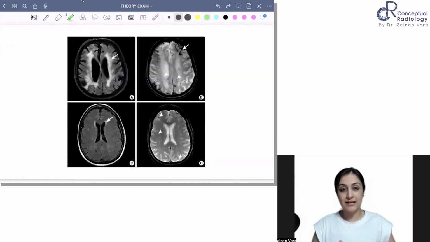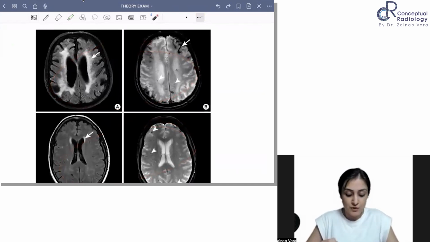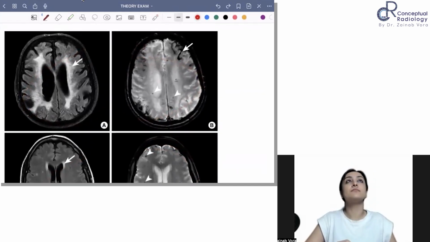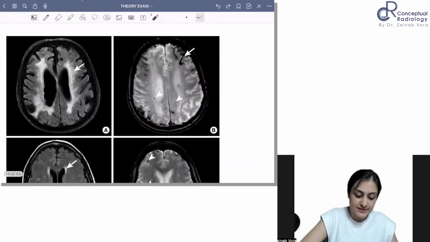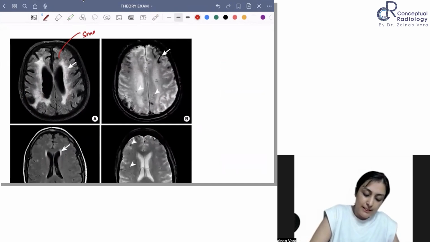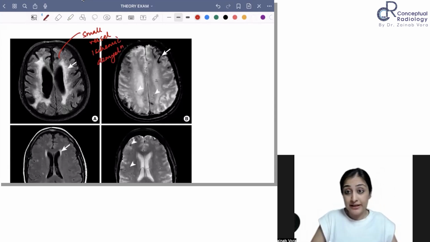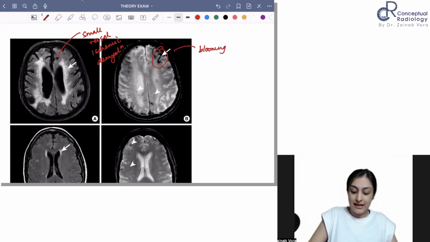Look at this other case of cerebral amyloid angiopathy. There are two cases. This is one case, this is another case. So this is where you can see that there are small vessels which are affected. You can see small vessel ischemic demyelinating changes around the periventricular aspect, and on blooming, can you see this? Now you can see that there are so many areas of blooming which are not appreciated as such, right? You can appreciate this on SWI.